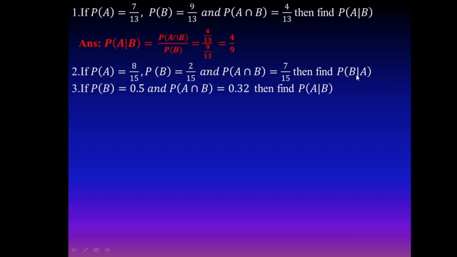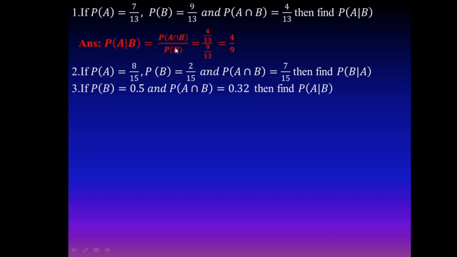You know the formula. Probability of B given A is probability of A intersection B divided by probability of A. It means 7 by 15 divided by 8 by 15, you get 7 by 8. And similarly, if probability of B is 0.5 and probability of A intersection B is 0.32, then find probability of A given B. Here you know the formula.